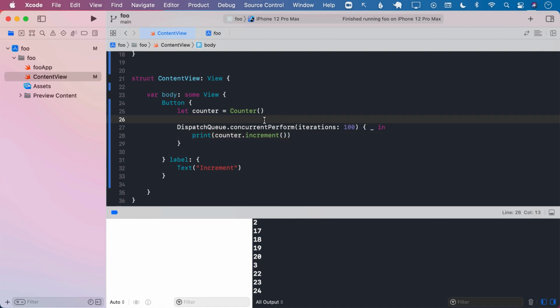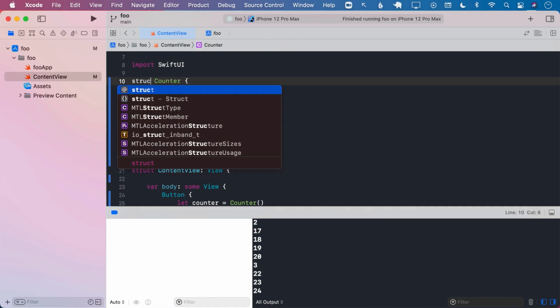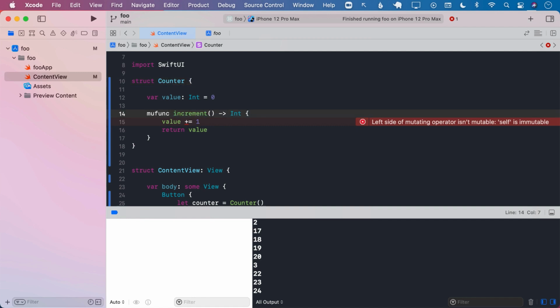So you might be thinking, well, how about we don't share it? How about we simply go ahead and convert it to a value type where the things are copied instead of being shared? If we change it to value type, we have to make sure that our increment function is marked with mutating because we are changing the value.